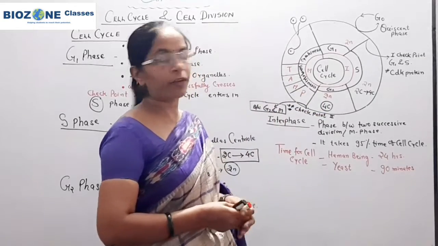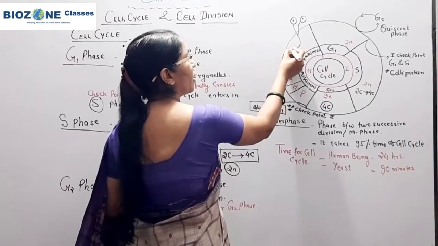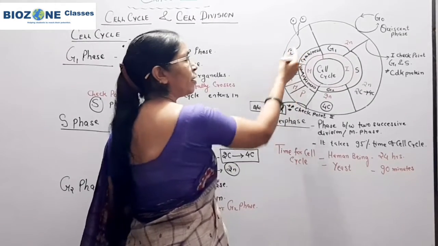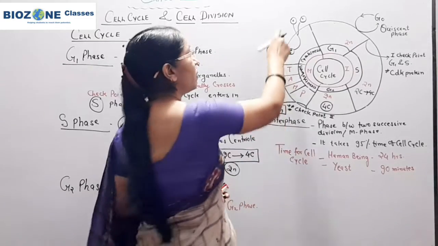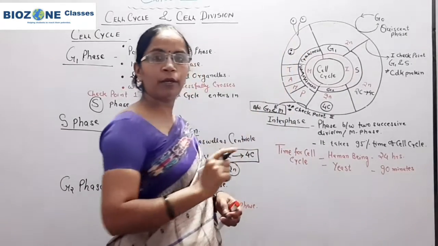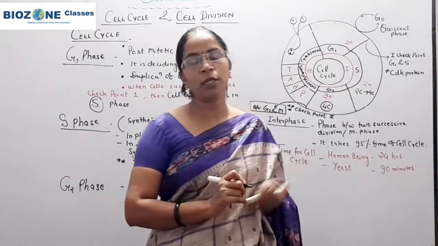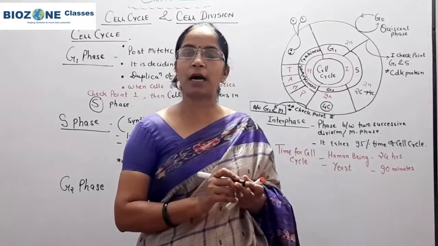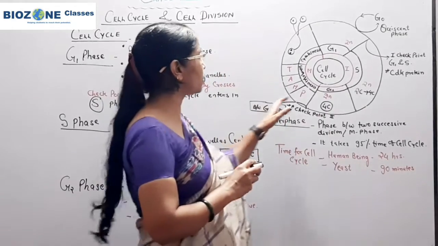Upon completion of karyokinesis, in a single cell 2 nuclei are formed. And secondly, you remember, if a diploid cell enters M phase, the resulting daughter cells are both diploid. In plants, a haploid cell also enters mitosis, so the resulting cells are both haploid. All these things we discuss in mitosis division.